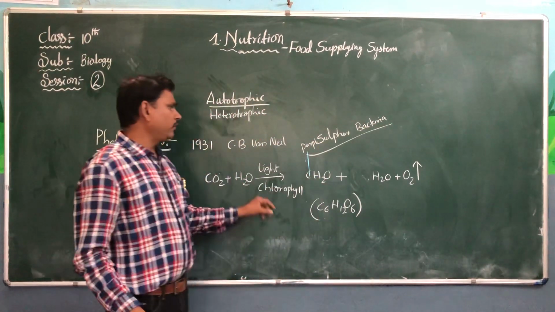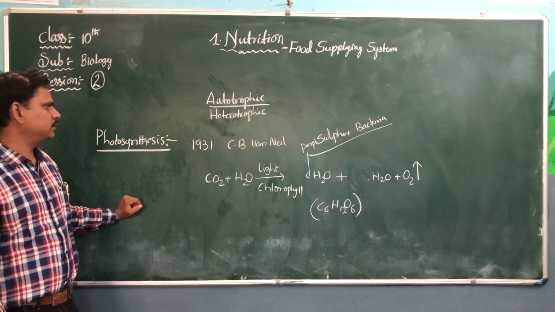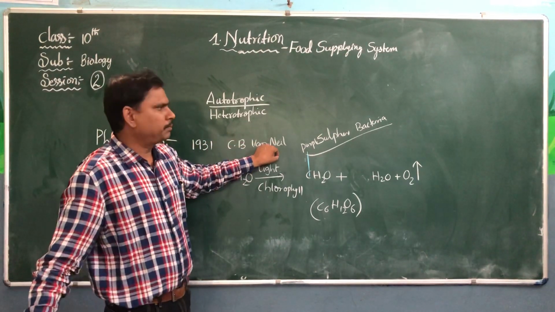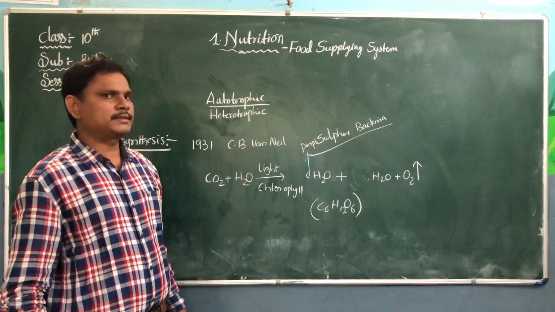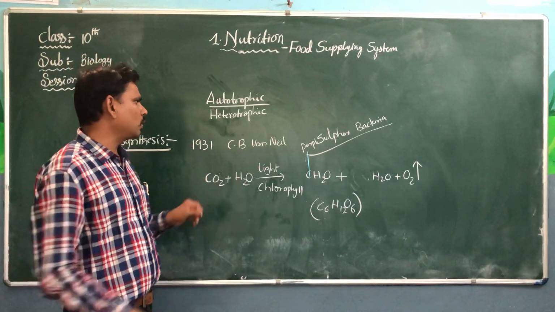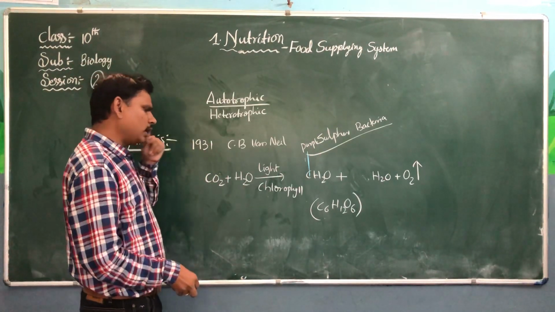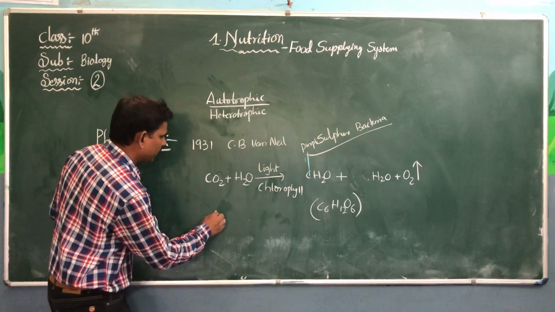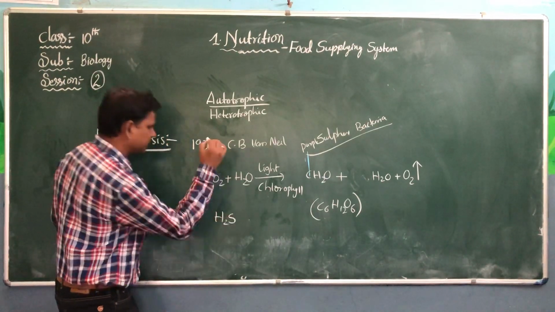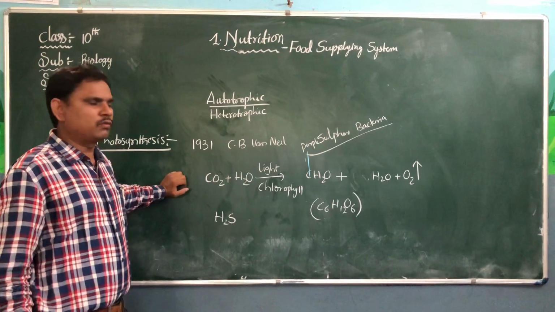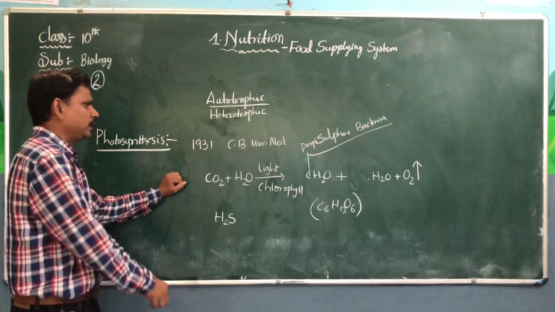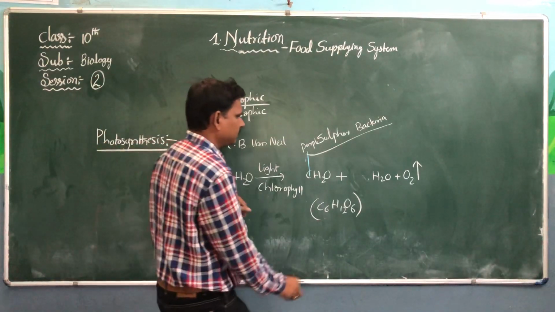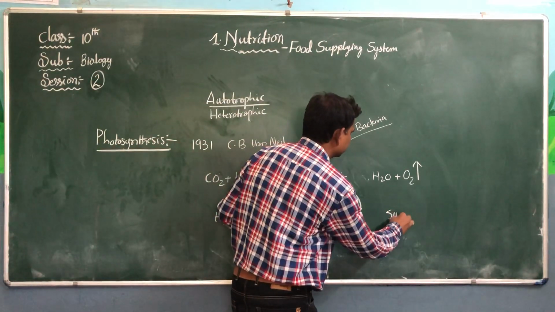So in photosynthesis, light plays a specific role. Instead of water, he used H2S. Instead of oxygen, sulfur is released.